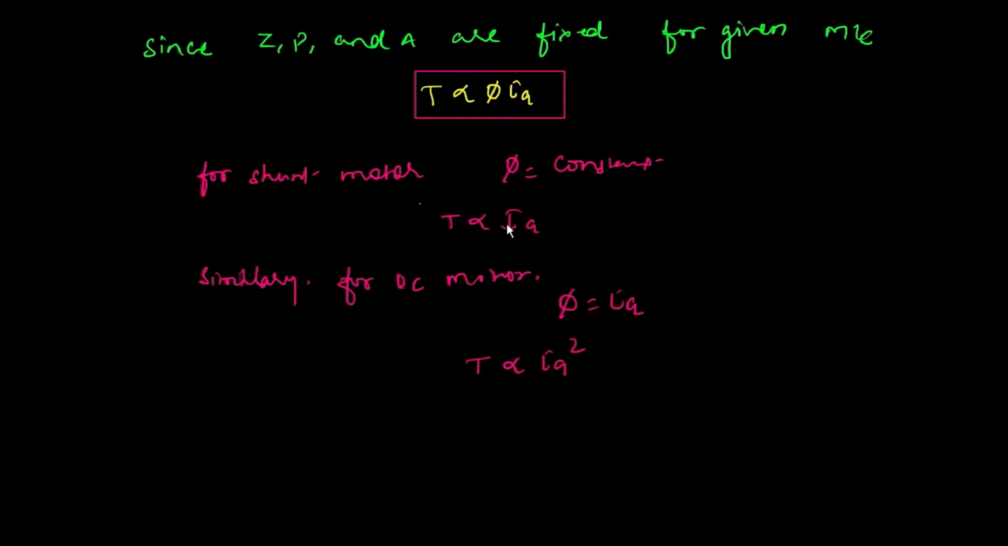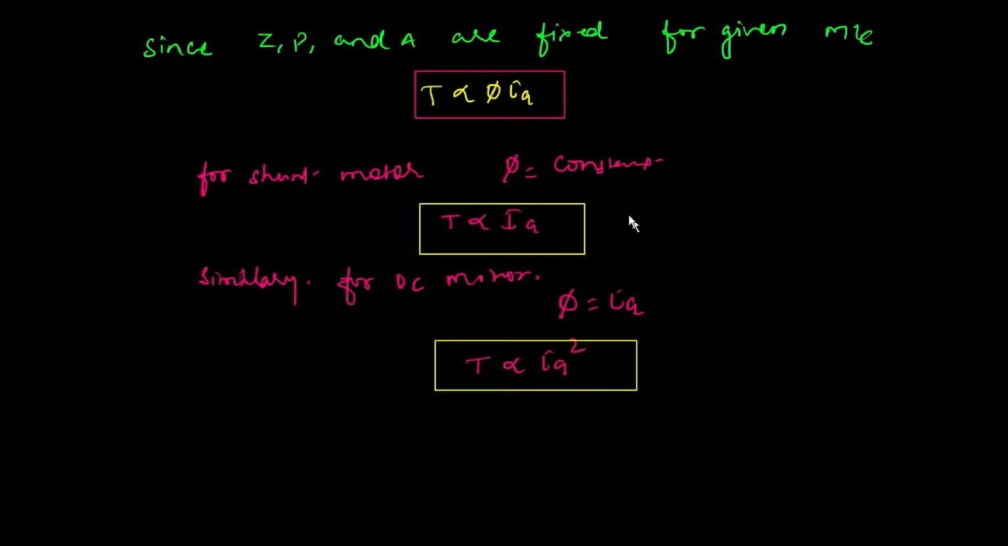So these are the important things we have to understand for the DC motor: how the torque is generated in the shunt motor. If I'm talking about the separately excited motor, phi is constant. If I'm talking about the DC series motor, phi is proportional to Ia. Now we can say that the DC series motor has a higher torque.